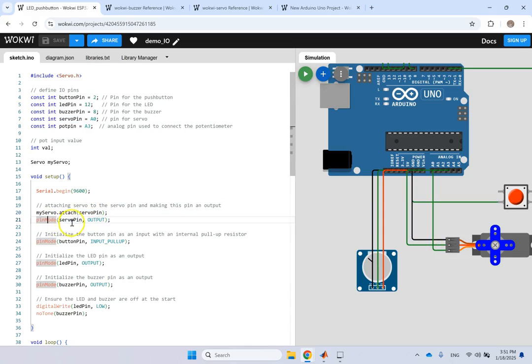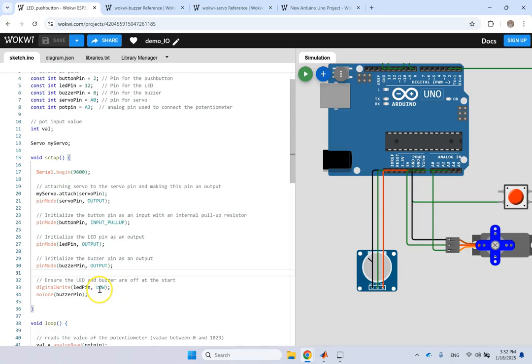And by the way, the pin mode of that servo pin is output. It is sending signal out, because they can send in and out. Most of them are I/O, or all of them in this case. Then what? For the push button pin, go ahead and make sure the pin mode for it is INPUT_PULLUP. So it reads the signal from this push button, but with an internal pull-up resistor. For the LED, it's an output. For the buzzer, it's an output.